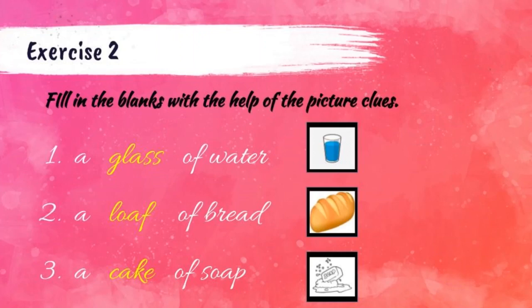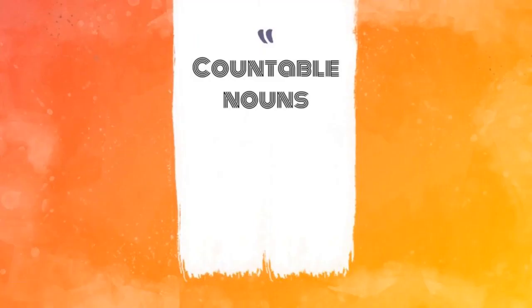Okay students, totally 6 are given. Already we have completed 3. Remaining 3 you should try in your grammar book. Students, already as I said that countable nouns have both singular and plural form. Let us see.